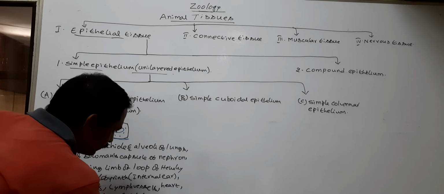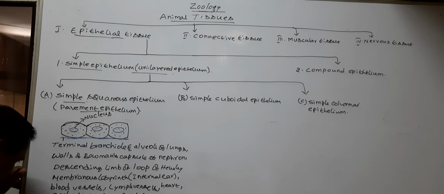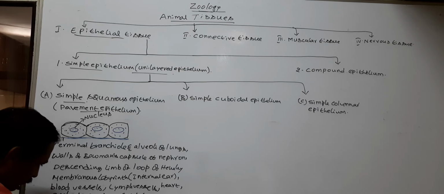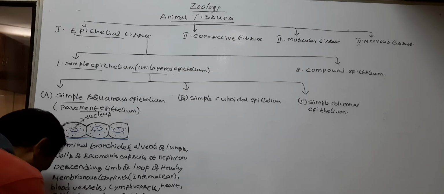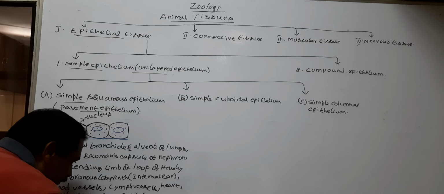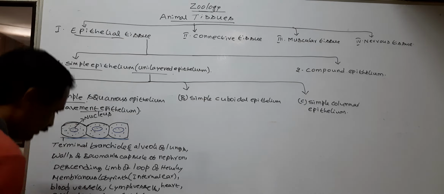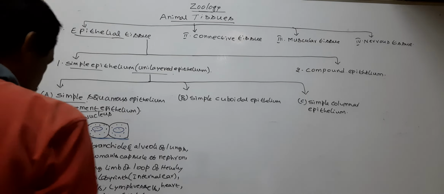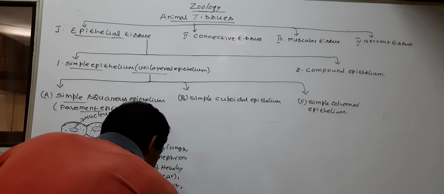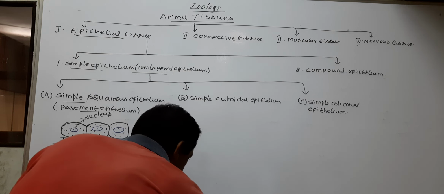In the coelom, it is called mesothelium, as pleura, peritoneum, and pericardium.